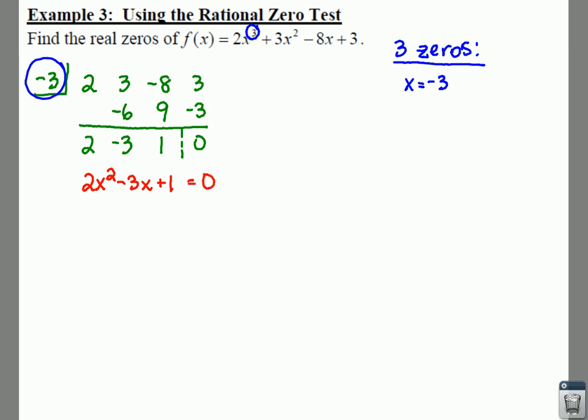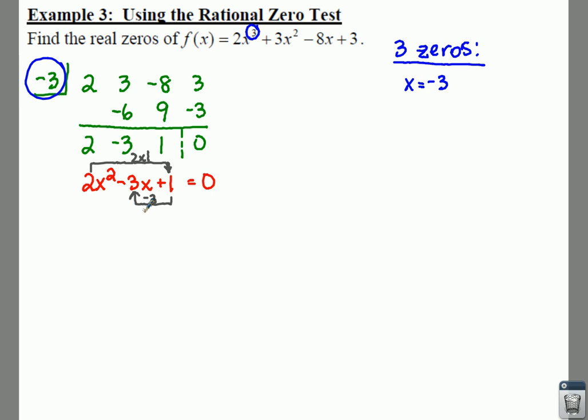So doing some factoring here, I'm going to take this 2 times 1, and I need factors of 2 that add up to give us a -3. So if I list my factors of 2, that'd be 1 and 2 and -1 and -2, then the 2 that add up to give us a -3 is, let's see, we're going to plug this in here.